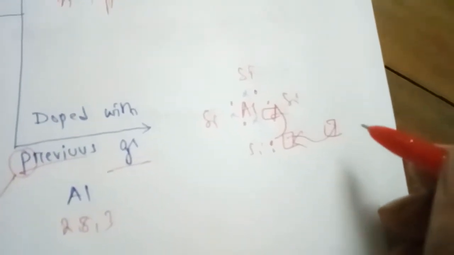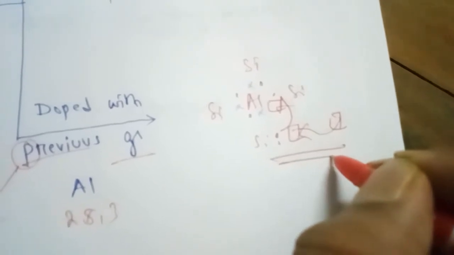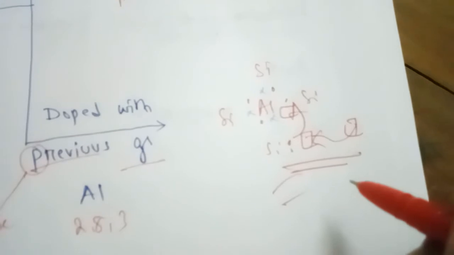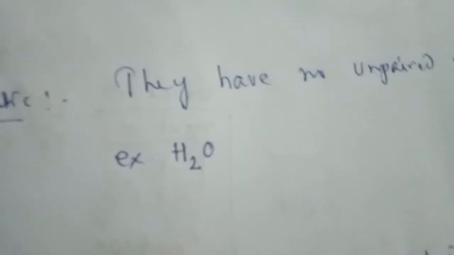If you take photographs one after another, you will see that the holes are moving. Actually holes are not moving; in the real case, electrons are moving. So this type of semiconductor is called a P-type semiconductor.